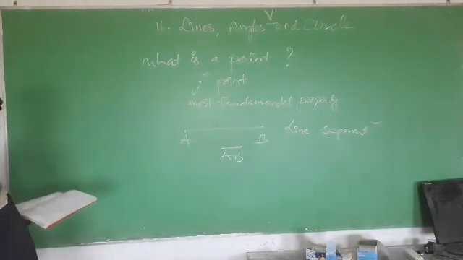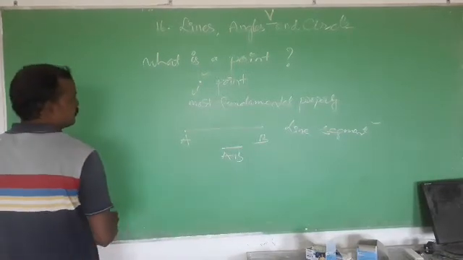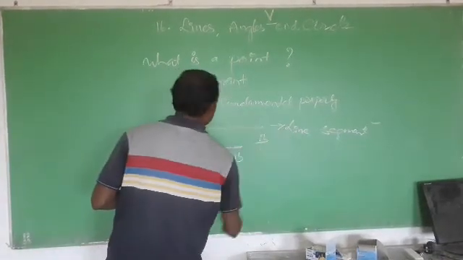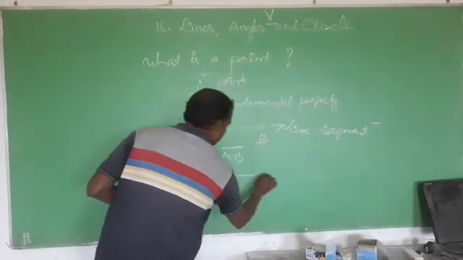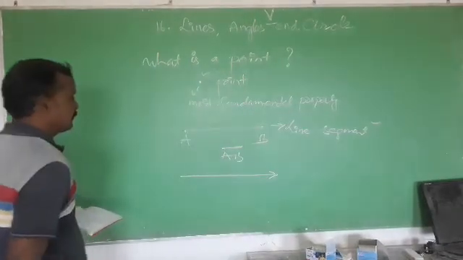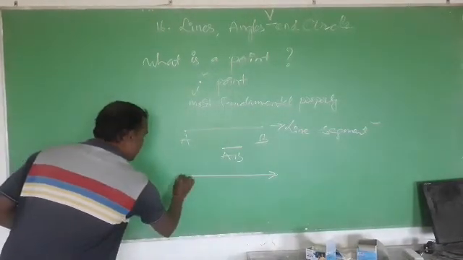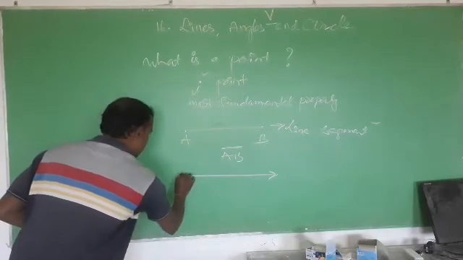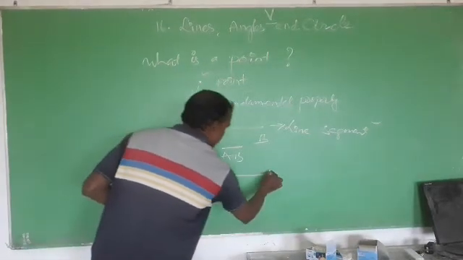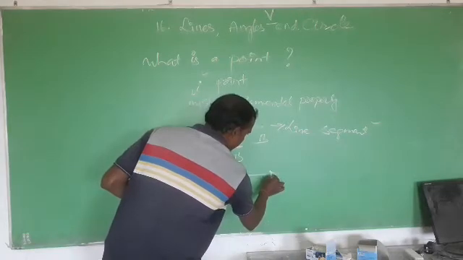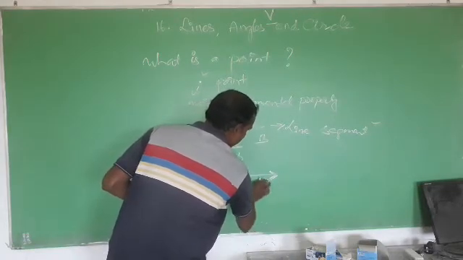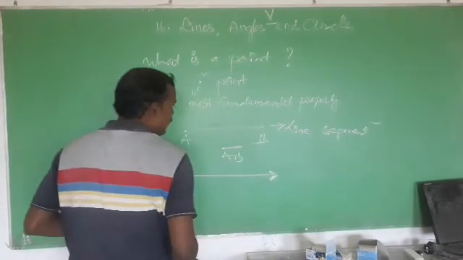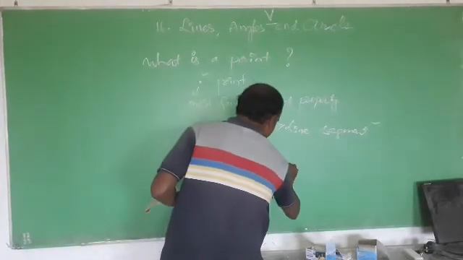Okay. Next come to ray. Okay, this is line segment. Next, this is another figure. Got it? So this is a type of ray. Okay, an arrow you can say, and it can be extended in this direction.